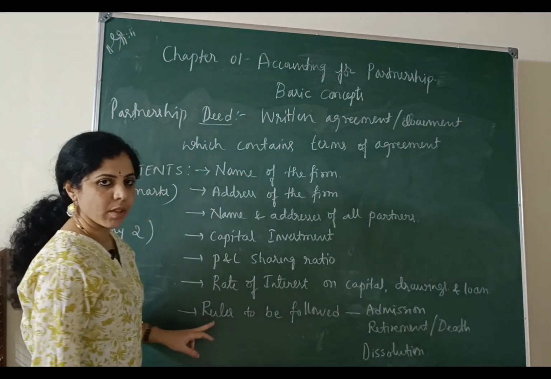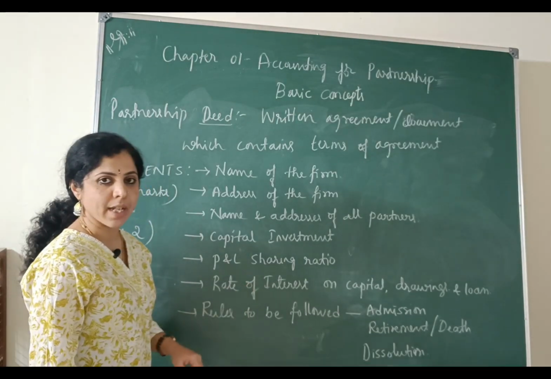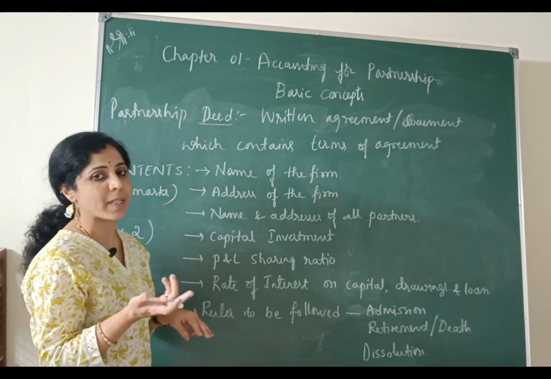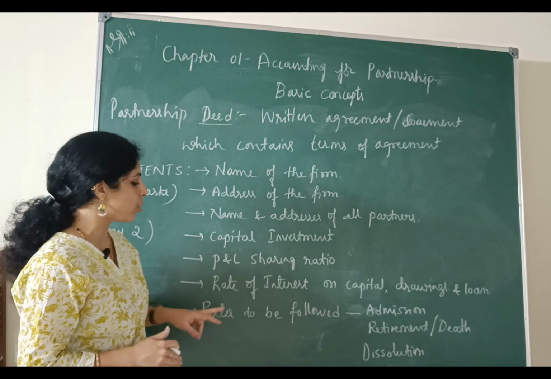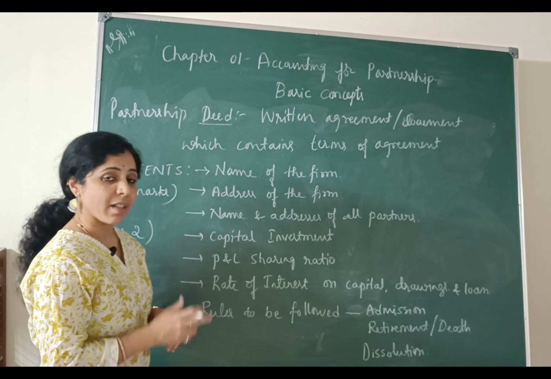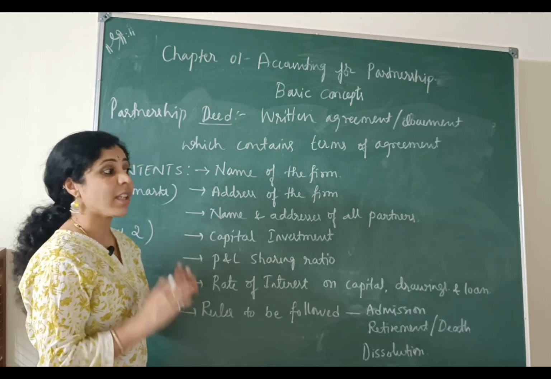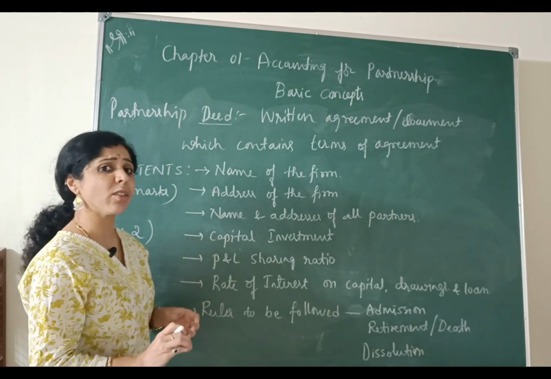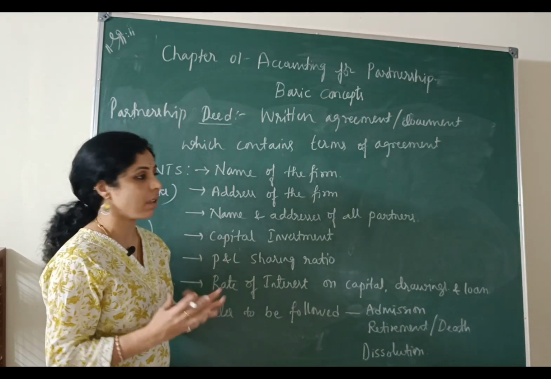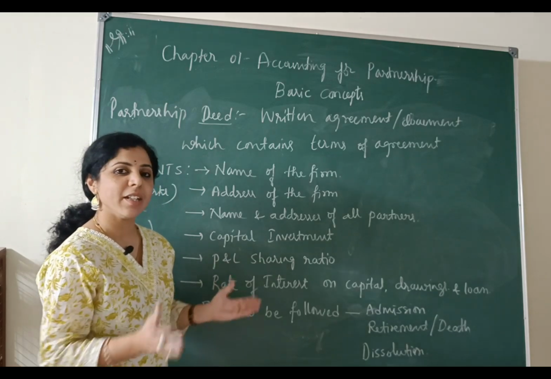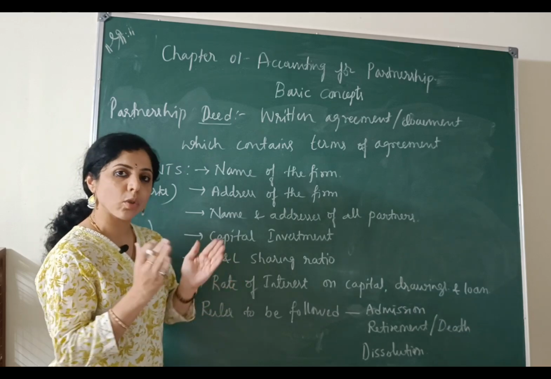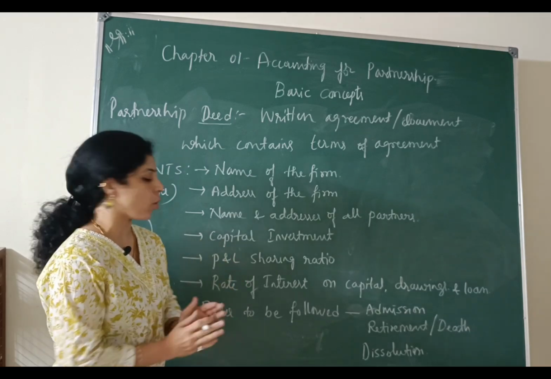And the next term is the rules to be followed in the case of admission of a partner. That means if there are three partners and one more person is admitted into the business, what are the rules to be followed? And what are the rules to be followed in the case of retirement of any partner? What are the rules to be followed in case of death of any partner of the business? And what are the rules to be followed in the case of dissolution of the business? If the business is going to dissolve or close, what are the rules to be followed in such a case?